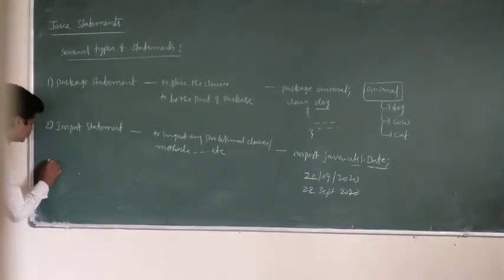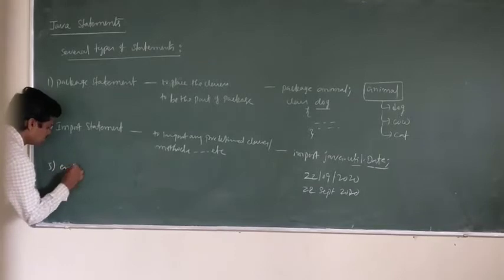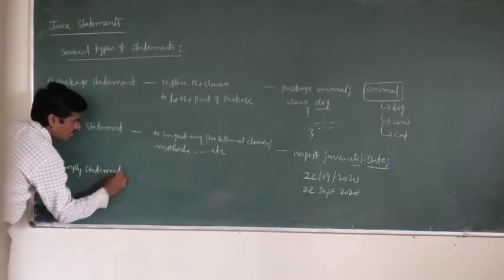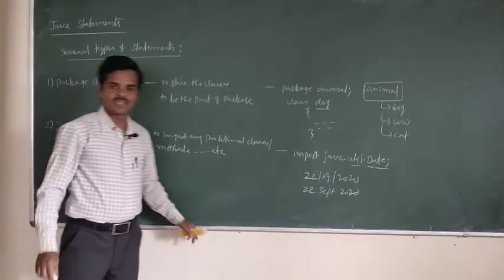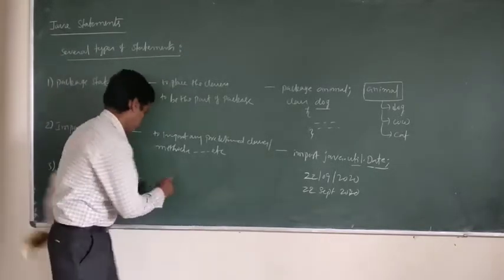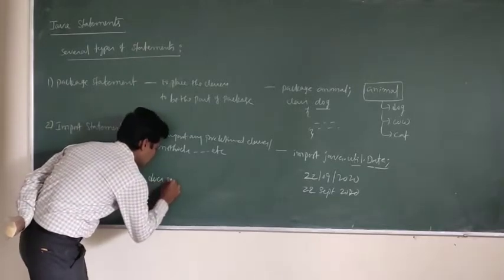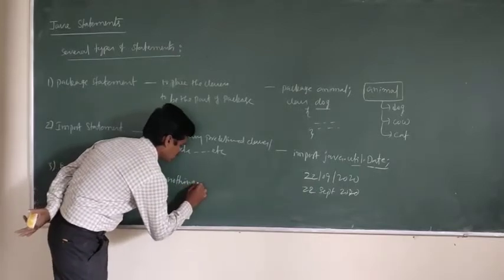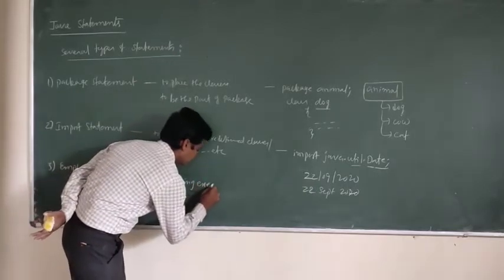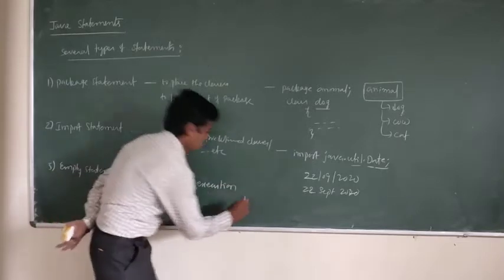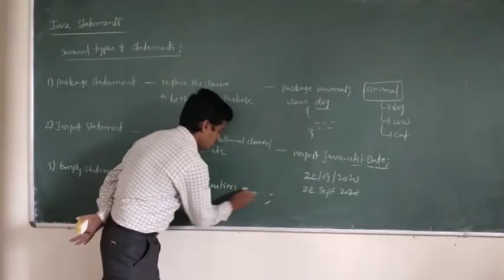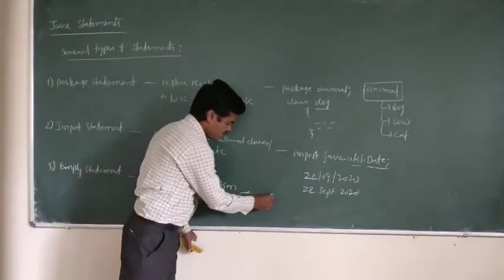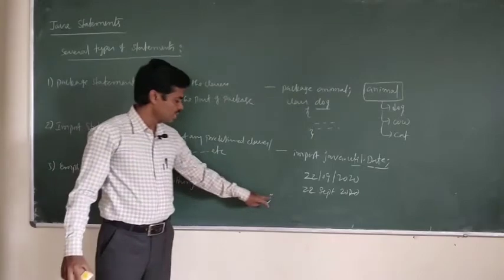Then the third one, the empty statement. The empty statement does nothing in execution. The example of an empty statement is just a semicolon. See, here nothing is there, no statement, I have given only a semicolon. That is the empty statement.